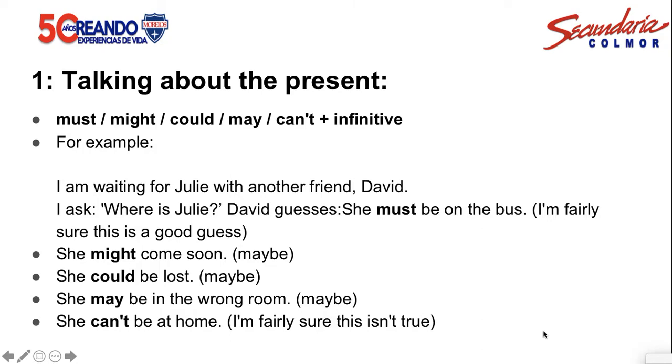That's another chance, and it's maybe too. And she can't be at home. I am fairly sure this isn't true. So for the present, we use must, might, could, may, and can't, and the infinitive.